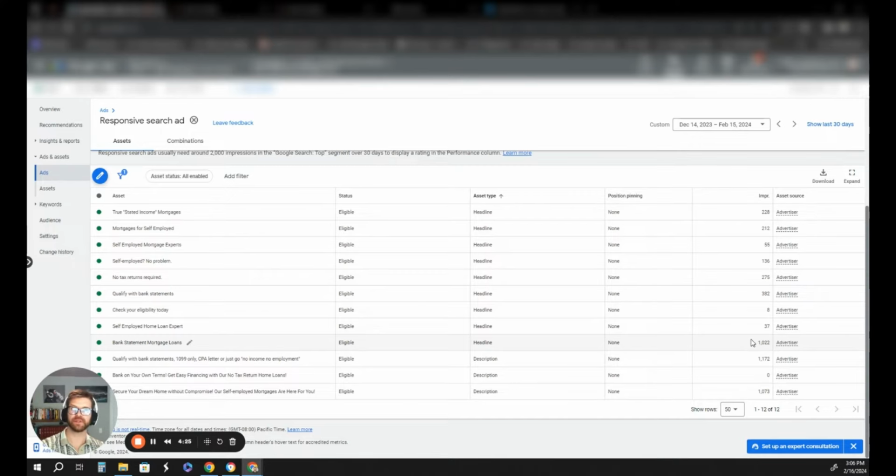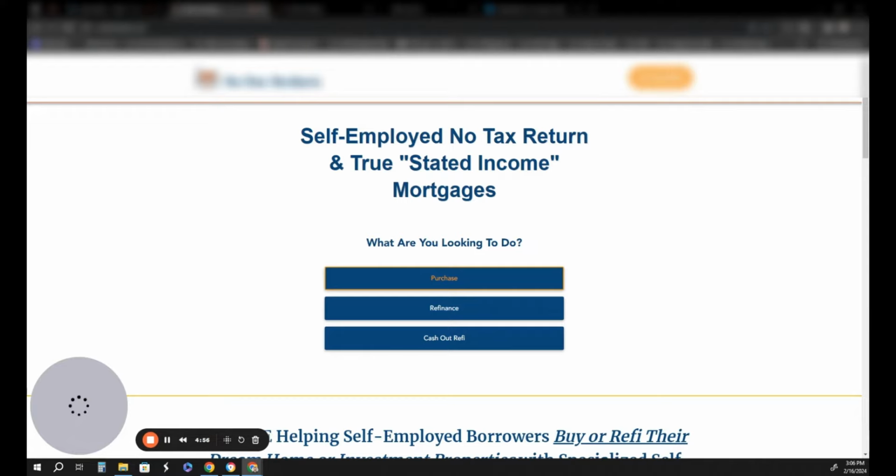And then the secret, really, this is the ad side. If you set up your ads like this, you're going to generate traffic, you're going to generate clicks. But when someone lands on your landing page, where the money is made, you want that landing page to look exactly and be almost perfectly matched to the keyword that they typed in, so that there's a message match between all the stages of the funnel, if that makes sense. So when someone clicks on the ad, I'll show you the page that they go to. This is an example of one of the pages that I have set up for this client.